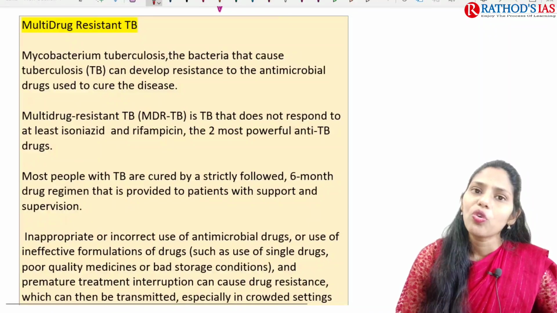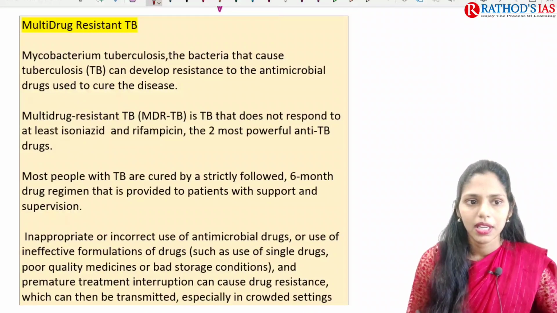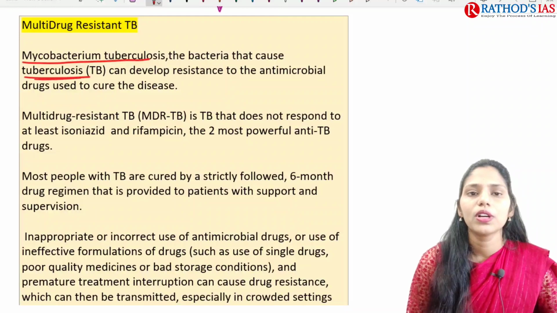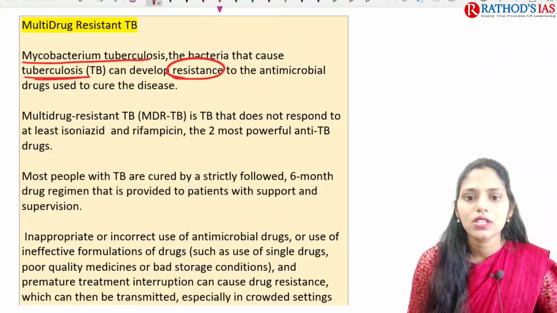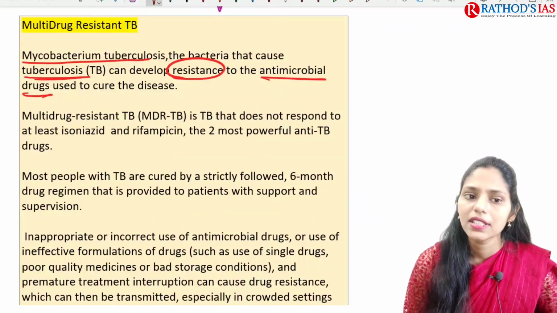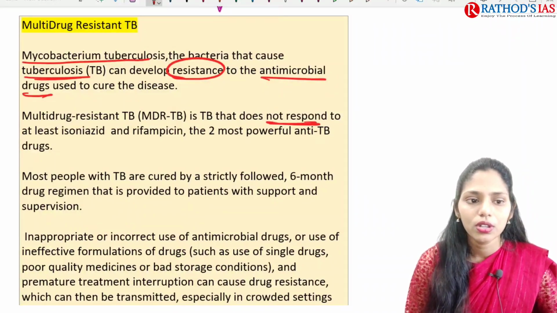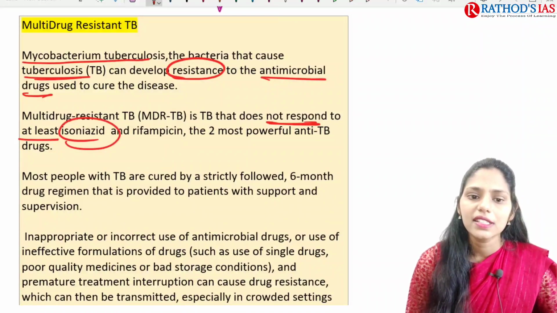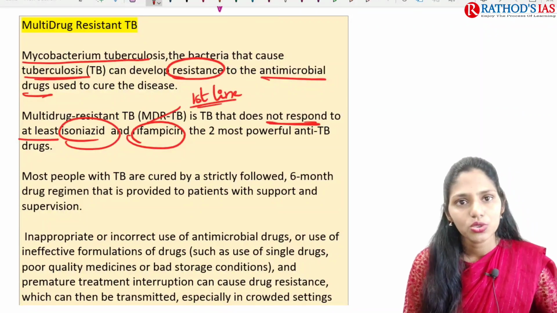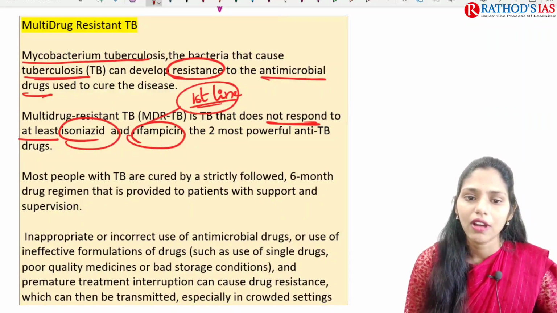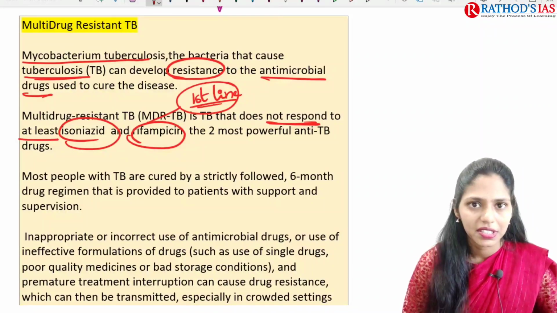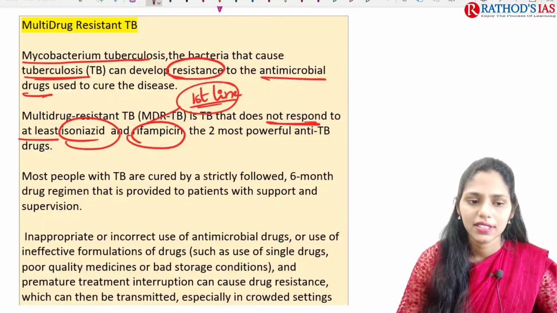And if we are talking about what is multi-drug resistance TB. Mycobacterium tuberculosis is the bacteria that causes tuberculosis, and it can develop resistance to antimicrobial drugs. And multi-drug resistance TB does not respond to at least isoniazid and rifampicin. These are the first line drugs to treat TB. These are the two most powerful anti-TB drugs. So if there is resistance, it is called multi-drug resistance TB.